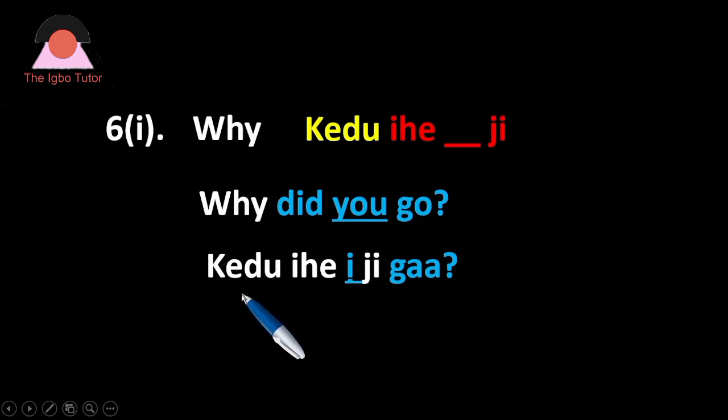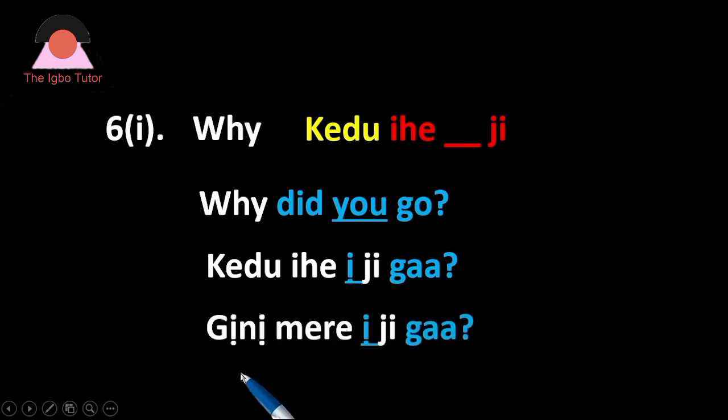Ga. You cannot say kedu ihe ga. No. You must say kedu ihe ji ga. It's like a reason. What are you holding as a reason for going? That is this G here. Ejimia, I'm holding it. Jidea, hold it. So this G here is what do you hold as a reason for going?